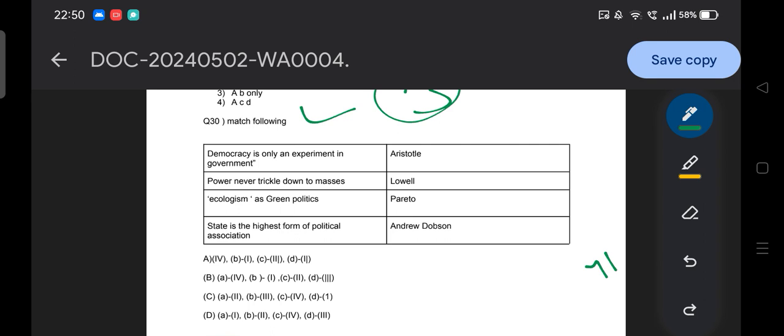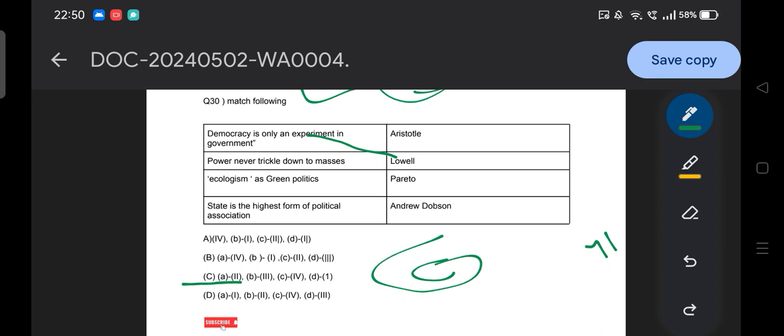And here the time is off. So democracy is only an experiment in government, so it is the Lowell. By one option you can get the answer, option C is the answer. It's a very easy question, and you can match the things: power never trickles down to the masses, Pareto; ecology as green politics, Andrew Dawson; state is the highest association of the political associations, Aristotle.